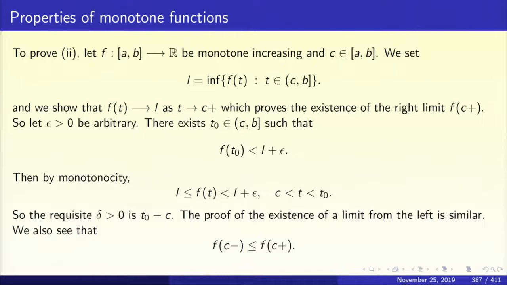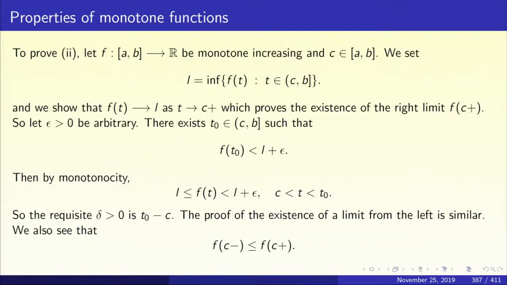So let epsilon greater than 0 be arbitrary. Then by the definition of infimum, there exists a t naught such that f(t naught) is less than L plus epsilon, and t naught belongs to the interval (C, B], C excluded. Then by monotonicity, L is less than or equal to f(t), and f(t) is less than L plus epsilon whenever C is less than t less than t naught.